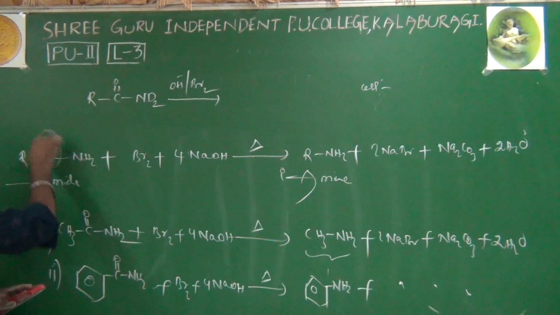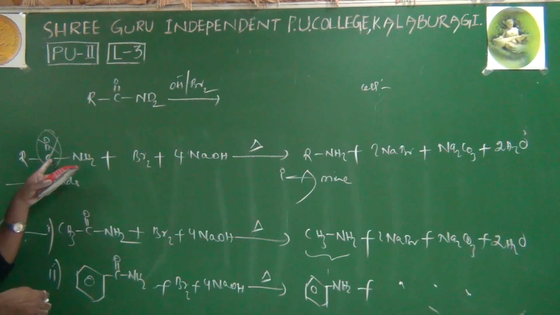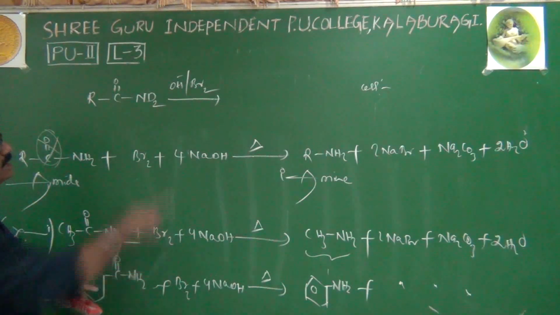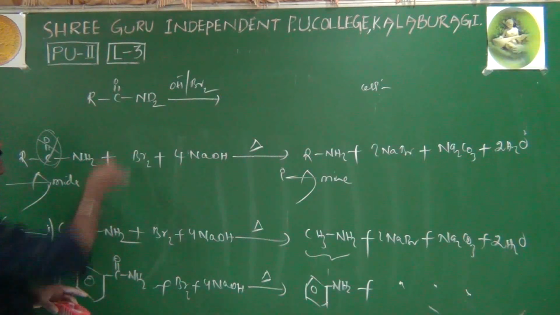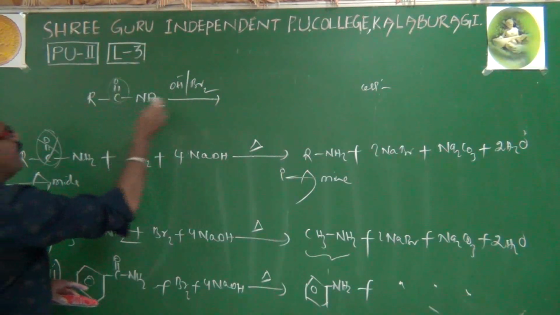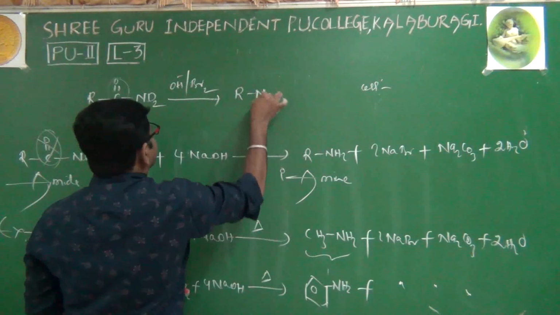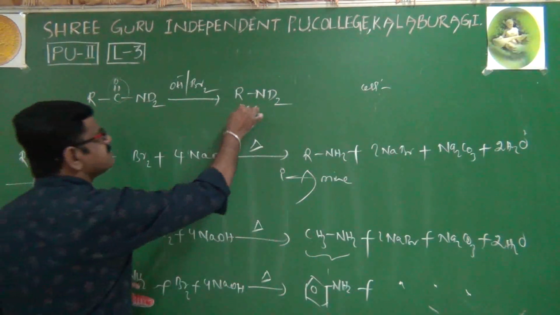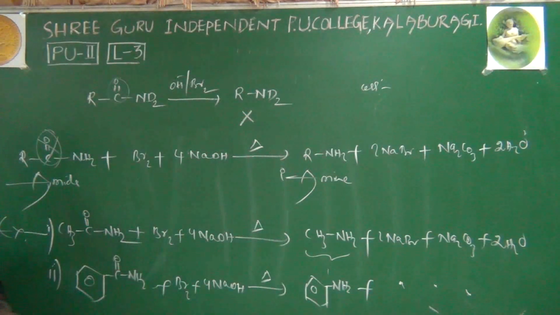Here CO is removed, and after removing CO, RNH2 is obtained. Here also we will expect the same: CO will be removed, and after removing CO, ND2 we are expecting. But this is absolutely wrong.